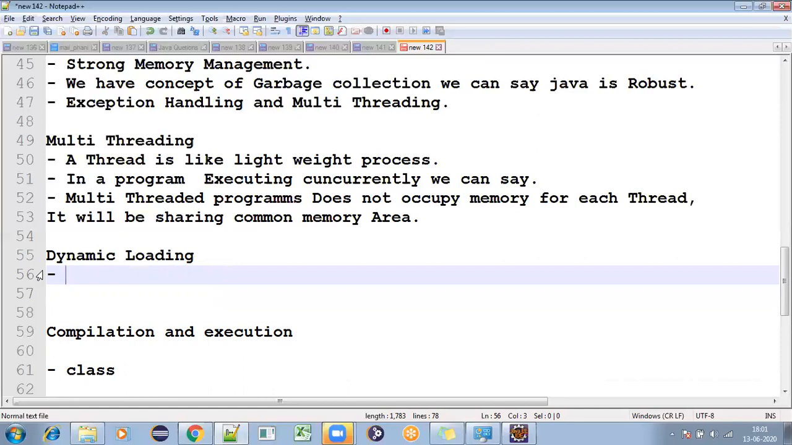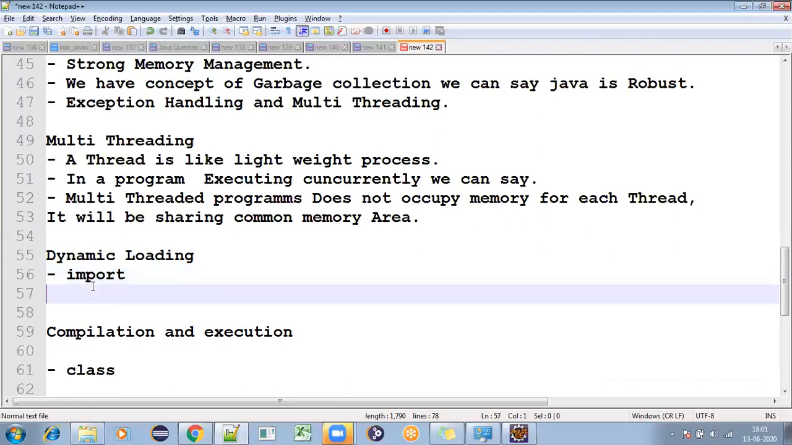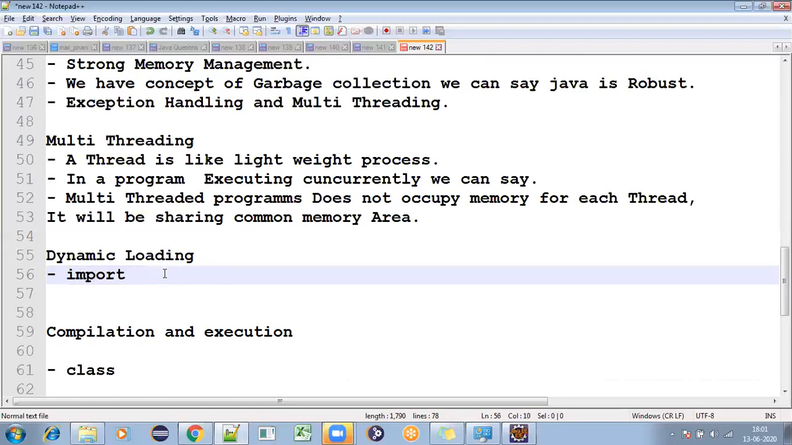import. So instead of include, we'll go for import. For example, if I want to use something like java.util.some class, for example java.util.ArrayList, I want to use it.